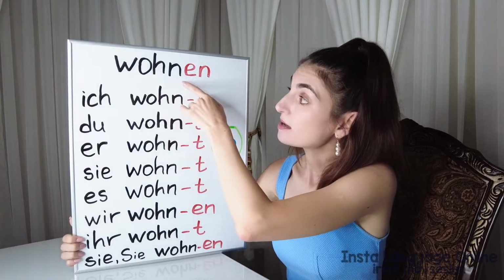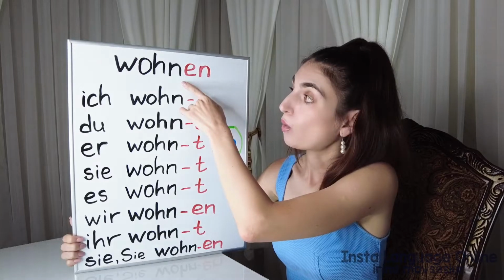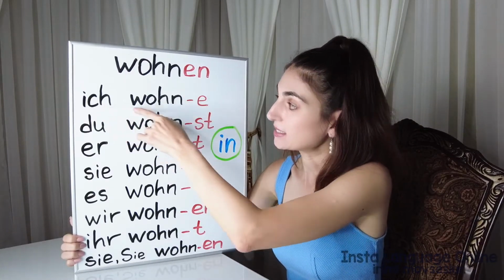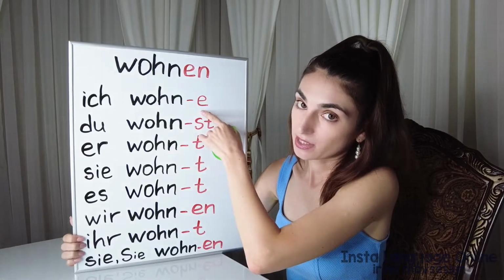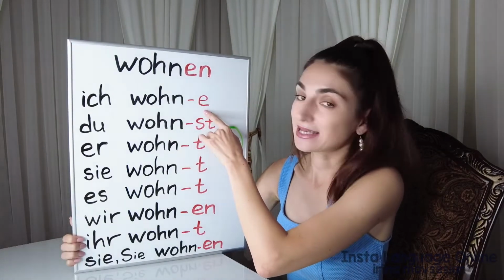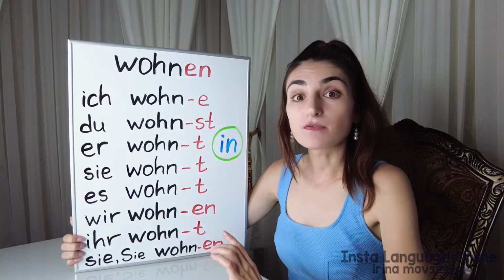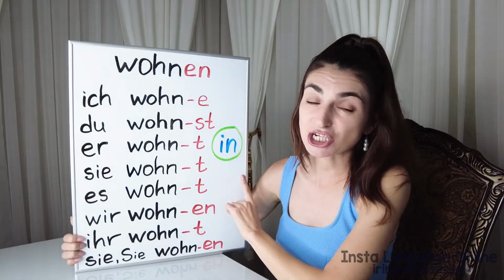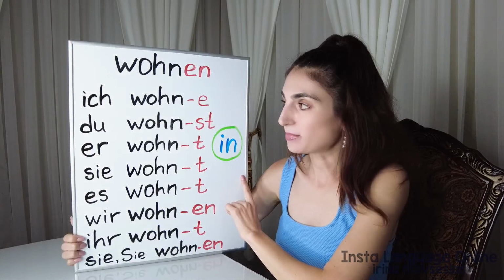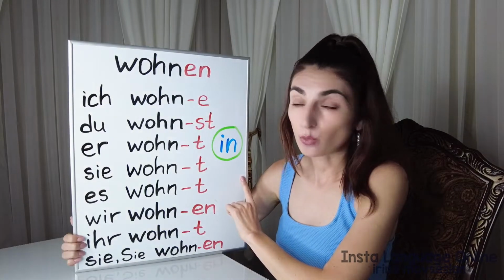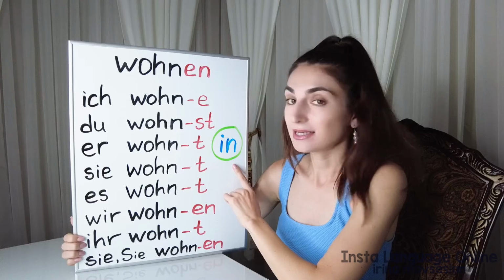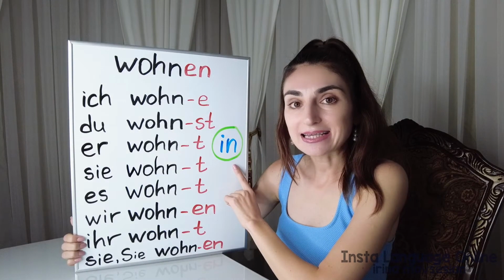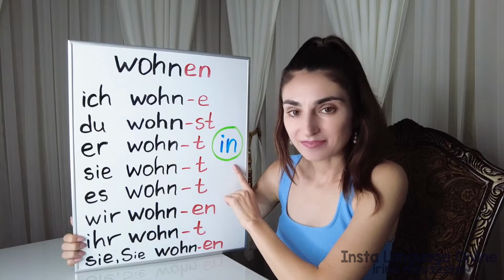I'm taking the stem, wohn, and I'm gonna say I live. Ich wohne. So I add the ending e. Ich wohne. The preposition that I'm going to use is the same like in English, in. For example, I live in Berlin will be Ich wohne in Berlin. Okay?